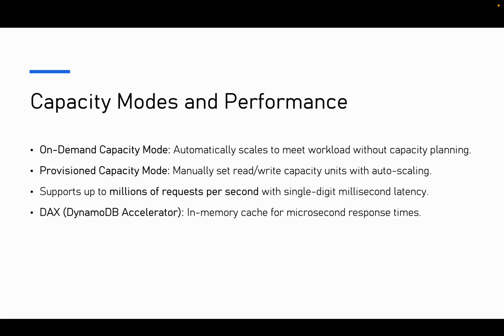Capacity models and performance: on-demand capacity mode automatically scales to meet workload without capacity planning. Provisioned capacity mode manually sets read or write capacity units with auto scaling. It supports up to millions of requests per second with single-digit millisecond latency. DynamoDB Accelerator is an in-memory cache for microsecond response times.